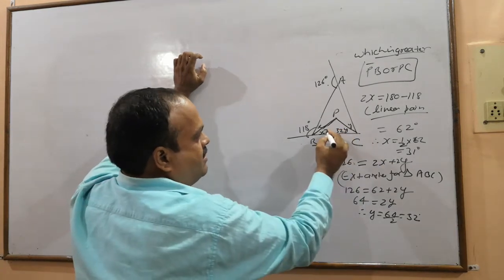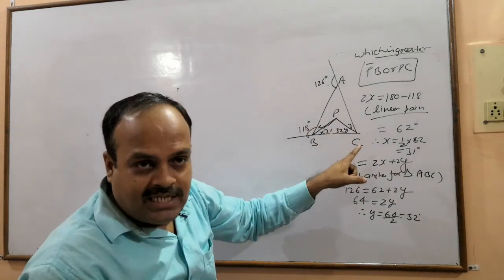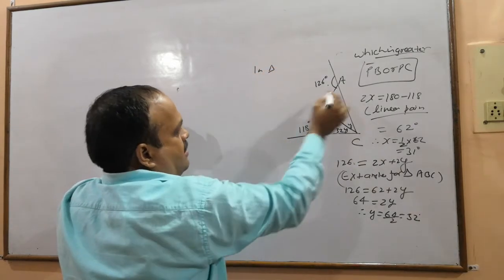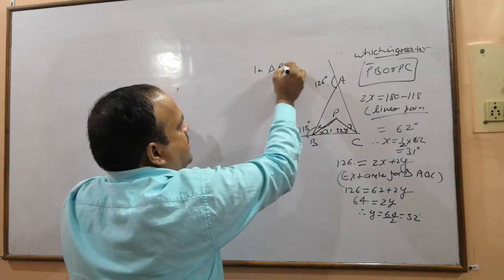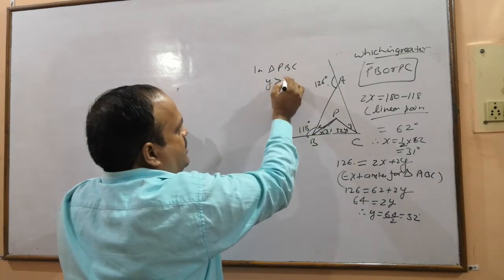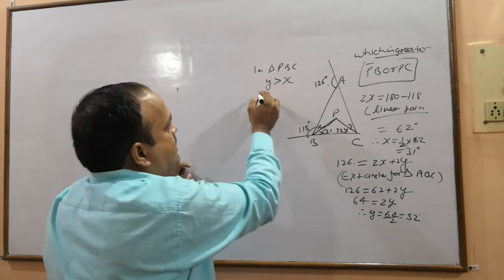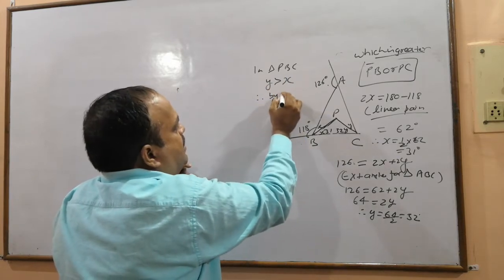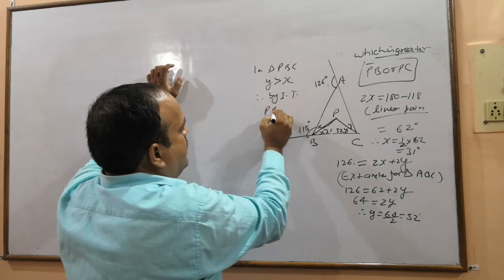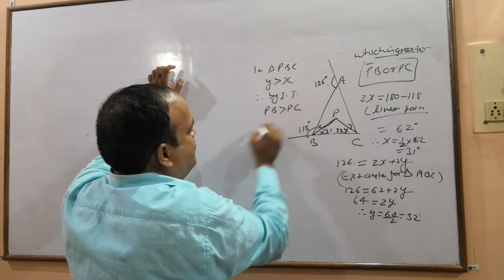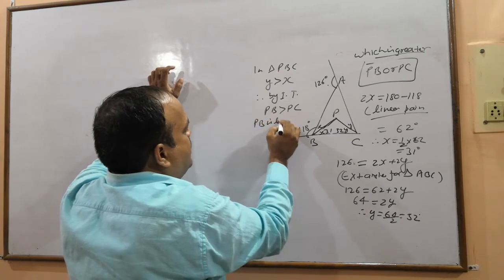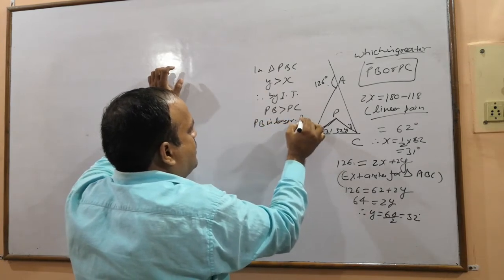x is 31. So which is greater? Y is greater, no? So write, in triangle PBC, y is 32 is greater than x. Therefore by inequality theorem, PB is greater than PC. So which is longer? PB is longer. Answer.